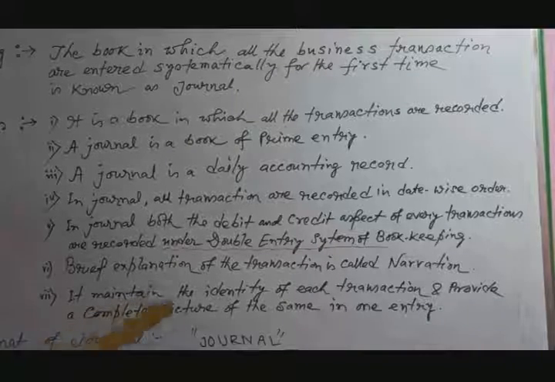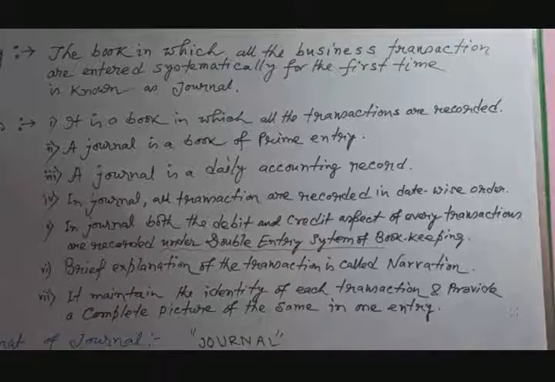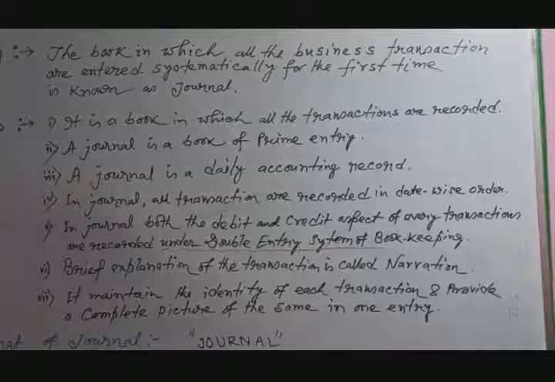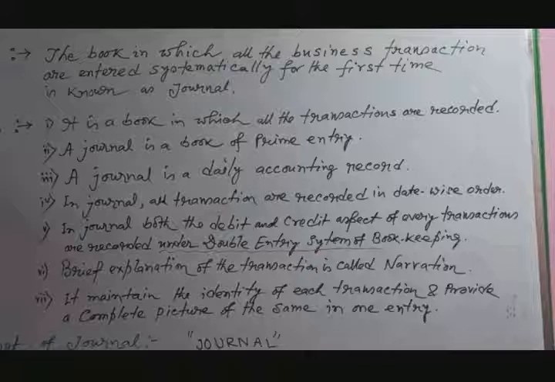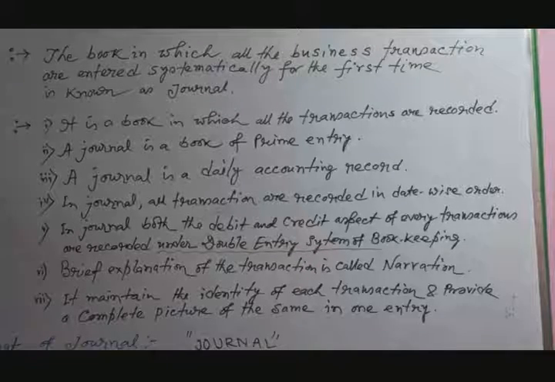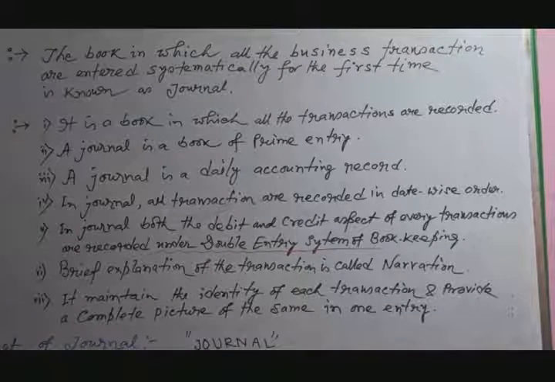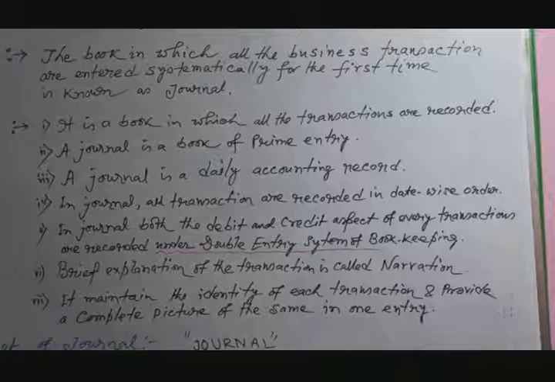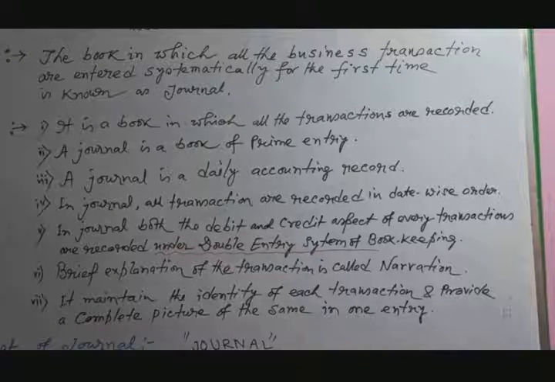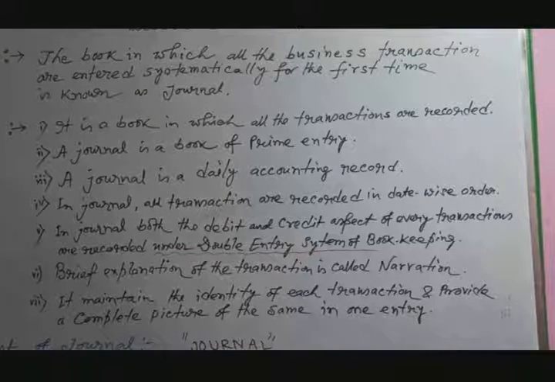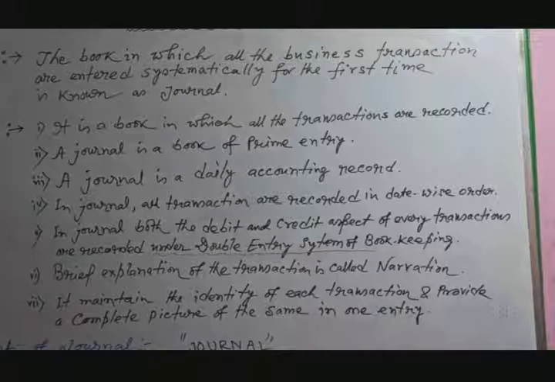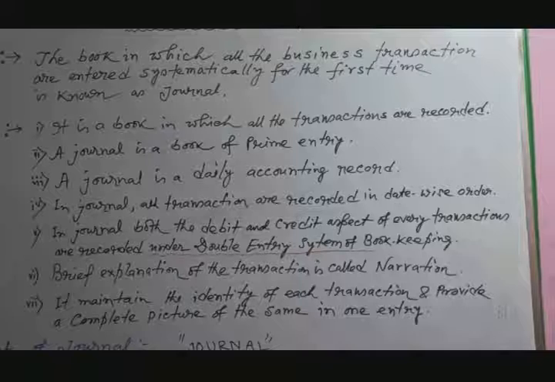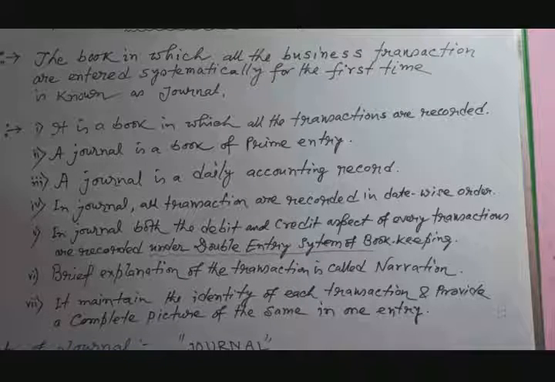Now next, let us discuss the advantages of journal. The main advantages of journal are as follows. First advantage, it provides a date wise record of all business transactions in chronological order. Number 2, the use of journal ensures the observance of the double entry system in the recording of transactions.